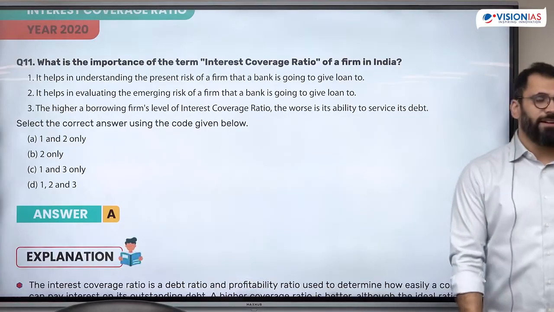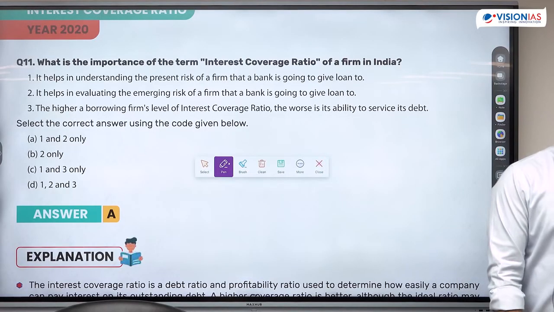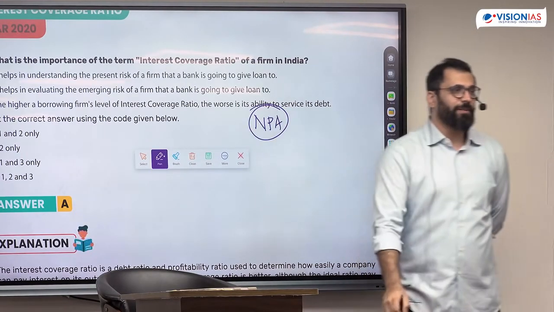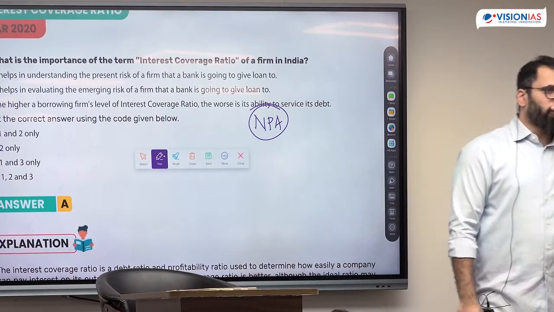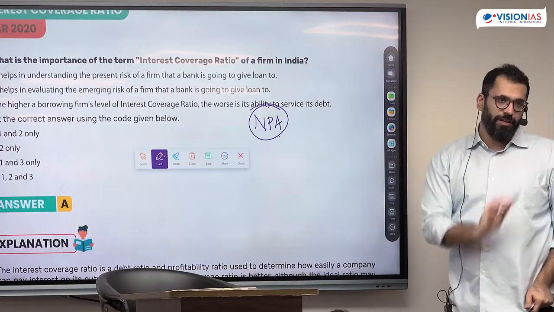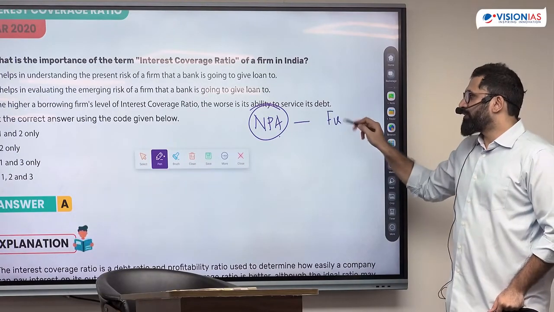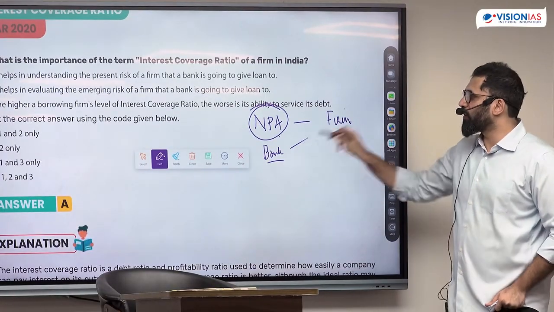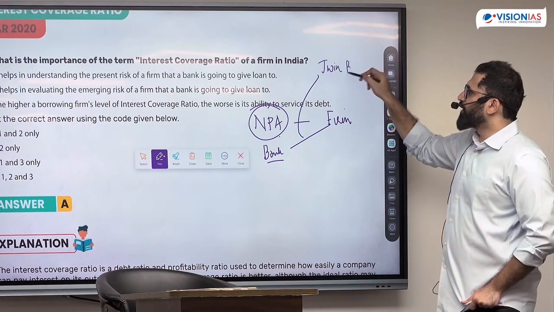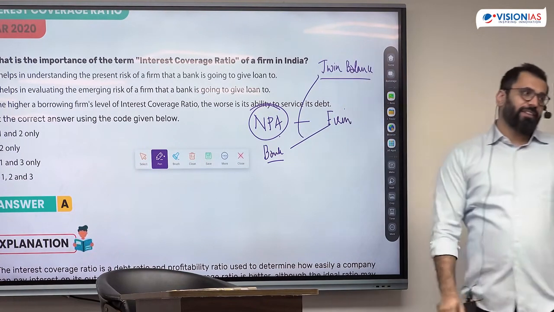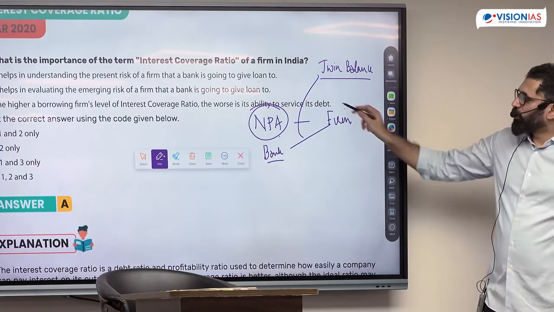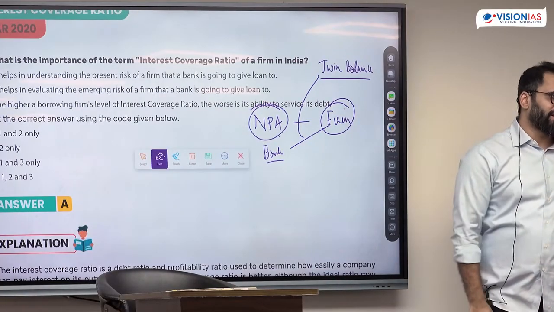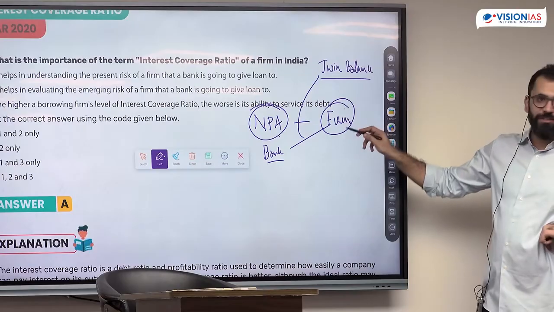The Economic Survey covered this, and the chief economic advisor this time talked about this term multiple times. Everywhere we had the problem of NPA. What the chief economic advisor found out was that NPA means a loan which is not coming back. That means I have a problem with the firm, which is creating a problem for the bank. He called this the twin balance sheet problem. The interesting thing he found out was that whatever firms are not able to return the money to the banks, they do not have any earning capacity. That means most of these firms are failed firms.